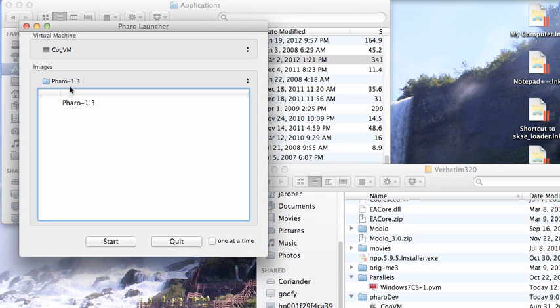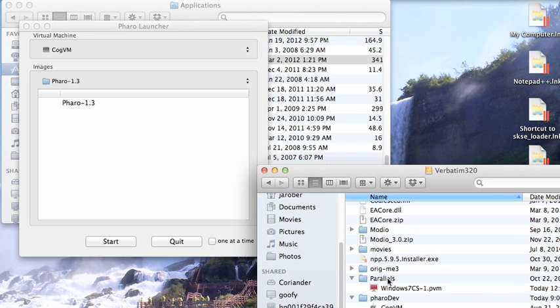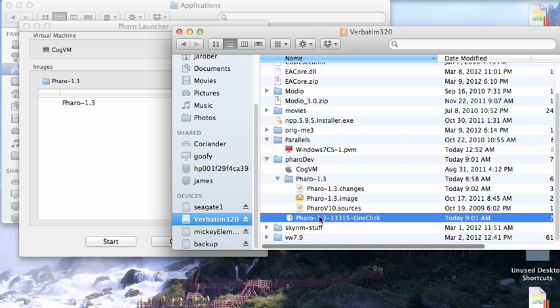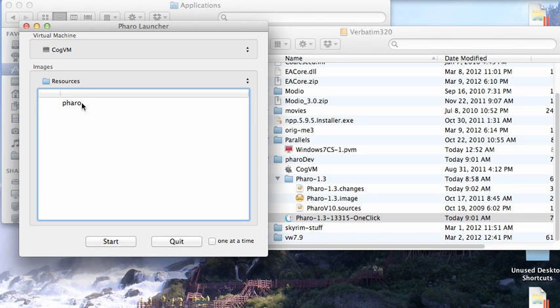Now, this works a little funny to me. It doesn't work the way I completely expected it to, but it does work. What you want to do is grab something, and I'll put this up where you can see it. I have a directory that has an image and change file and sources, and I have the one-click VM. Now, if I grab the one-click VM, instead of me having to figure out where things are when I save the image, if I just drop it on top of here, my thought is it should add that to the list. It doesn't seem to. It seems to just add it and then delete the other one. I'm not sure why that happens, but in any case, here it is.